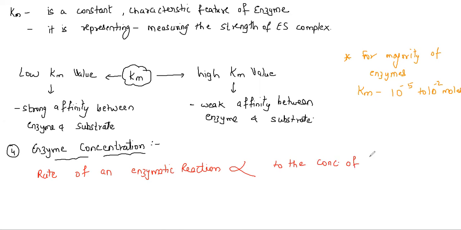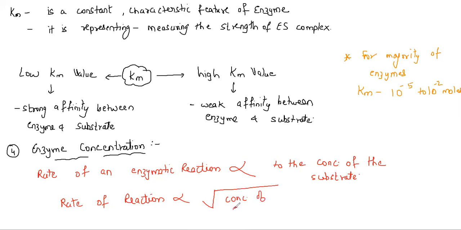The rate of enzymatic reaction is directly proportional to the concentration of the substrate. More the concentration of substrate, more will be the enzymatic reaction. So I can say one more point here, that the rate of reaction is also directly proportional to the square root of the concentration of the enzyme. So these are the two important statements that we need to understand.